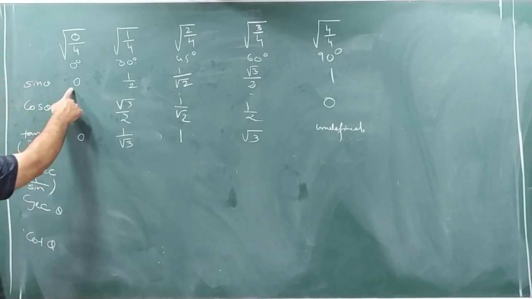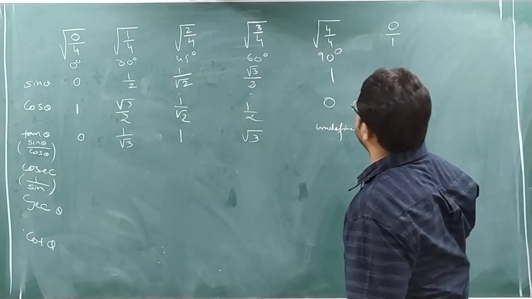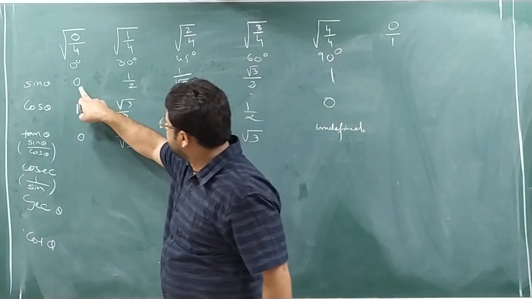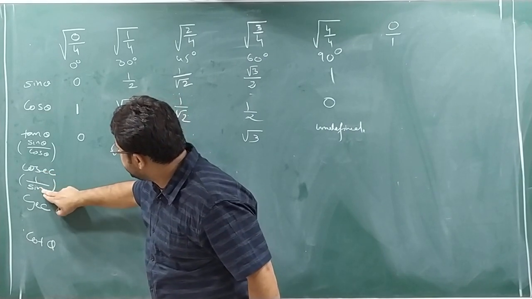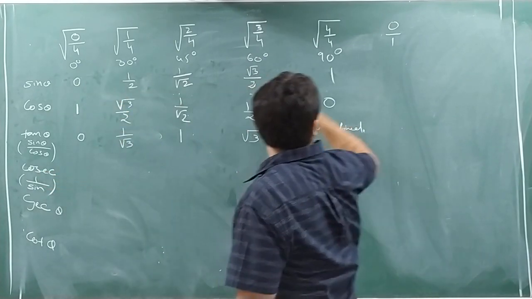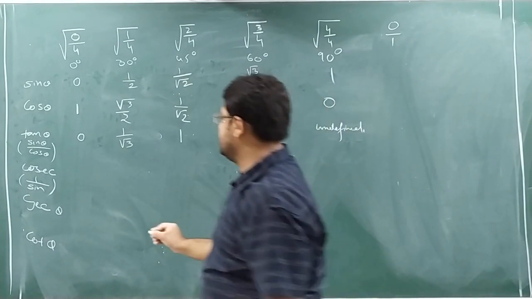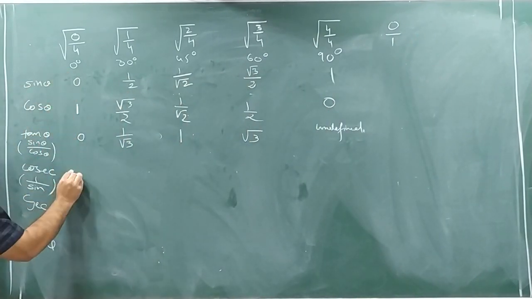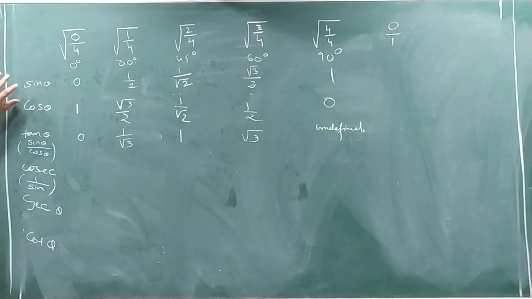Now see here, this is 0. I just told you any number carries 1 in the denominator, so I can write it as 0 by 1. For cosec theta, I know it is 1 by sine theta, so I will just reverse the value. For sine theta it is 0 by 1, so for cosec theta it will be 1 by 0. And any number divided by 0 is what? Undefined.